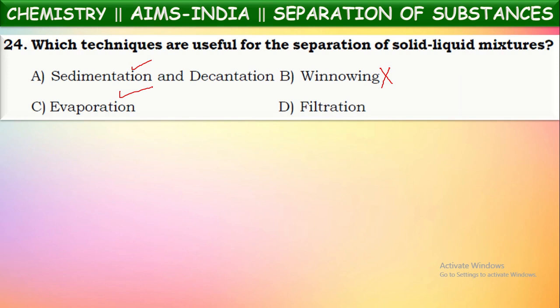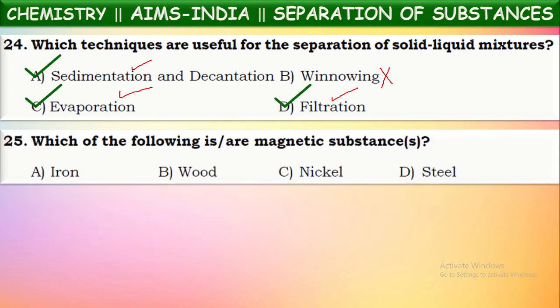Now here, the pure liquid obtained is called filtrate, and that solid substance remaining in the filter paper is called residue. That process is called filtration. So in this filtration, we are separating solid component from the liquid component. So this also will come under the correct answer. In these three processes, we are separating solid liquid mixtures. Okay. Now what will be the correct answer? ACD.